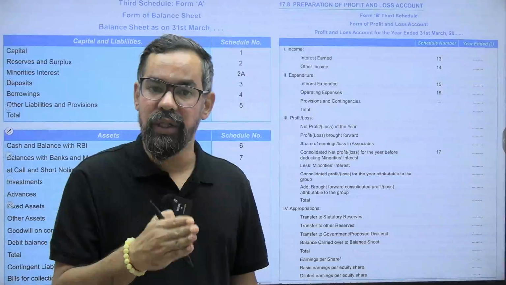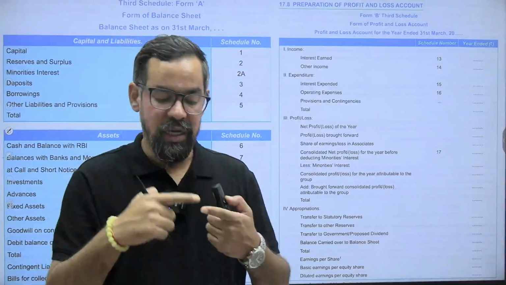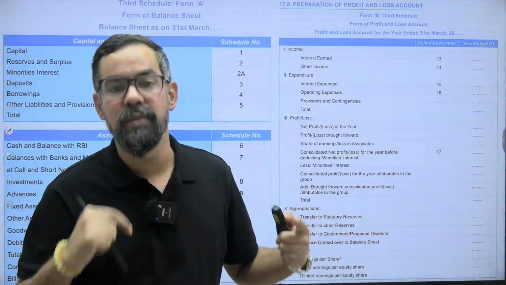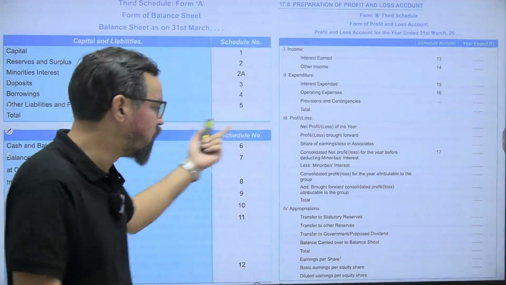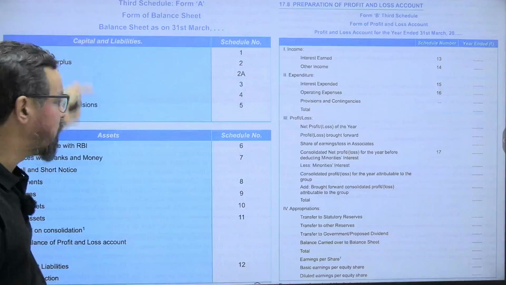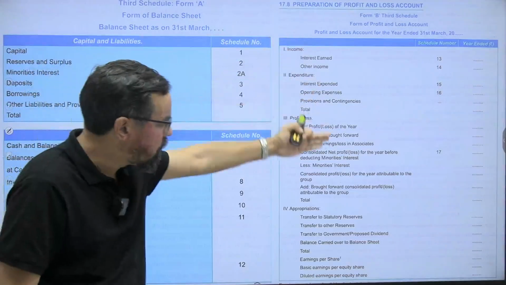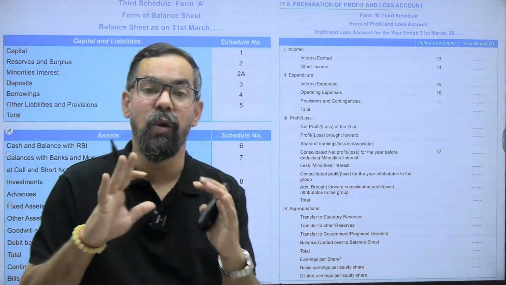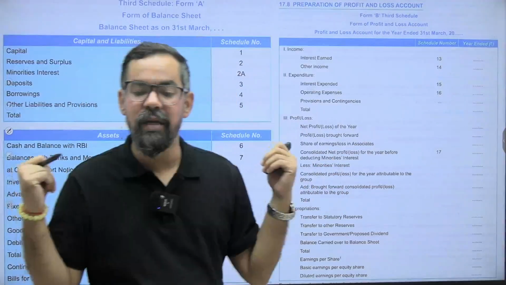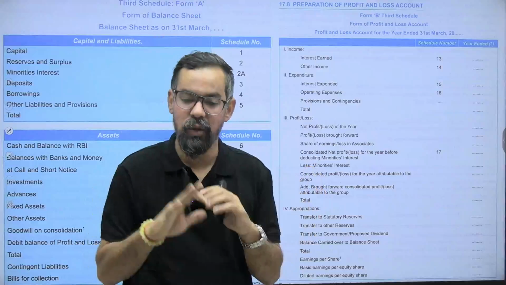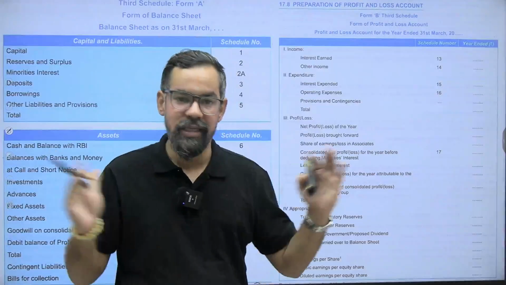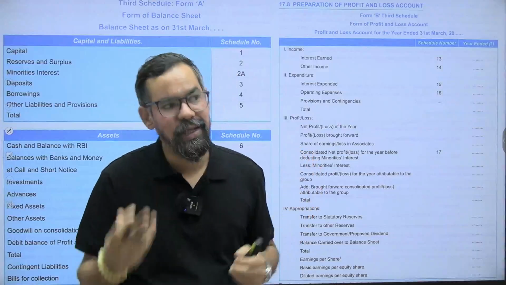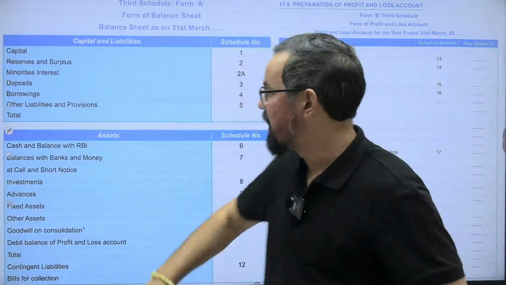So section 30 subsection 1 is related to audit, and inspections come under section 35. Okay. So this is form A, the proforma balance sheet, and this is form B, the proforma profit and loss account. When we come to the final accounts of a banking company, we will discuss these in detail. Though if you open your book, these are not part of this particular unit, unit 11. I'm just giving you an idea so that you can be familiar with this.